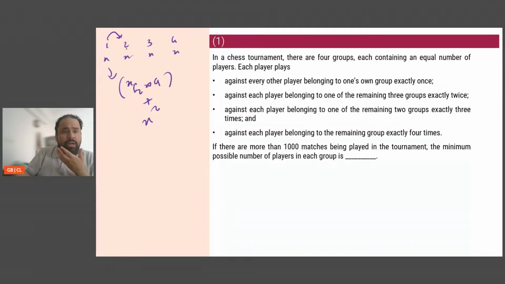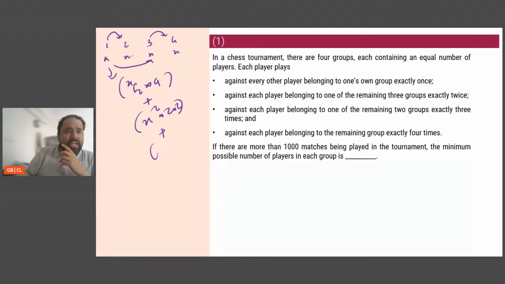Okay? So similarly, group 2 has ended up playing this, and similarly it will happen between 3 and 4. So this is n squared into 2. Okay. Then I have against each player belonging to one of the remaining 2 groups exactly 3 times. So say 1 plays against 3. I play n matches against group 2, but I have to play against them twice, so a factor of 2 will also come.